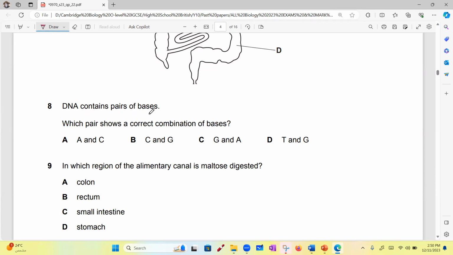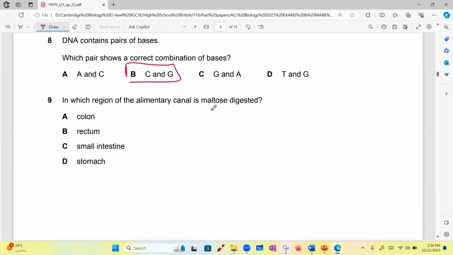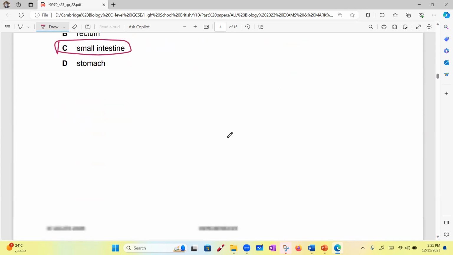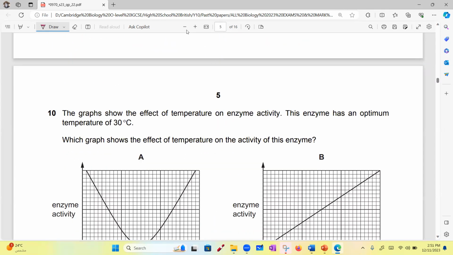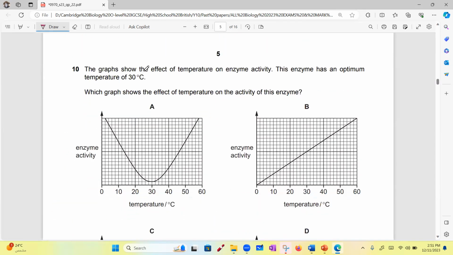DNA contains pairs of bases. Which pair shows a correct combination of bases? B. Yes, CG. In which region of the alimentary canal is the maltose digested? Small intestine. Good. Okay, I hope you notice that we can solve most of the questions. So start working on your past papers.